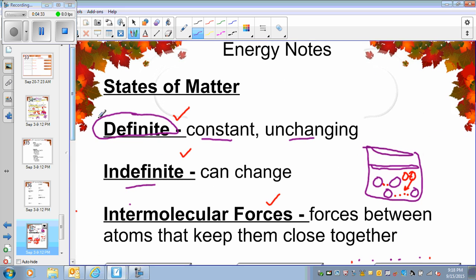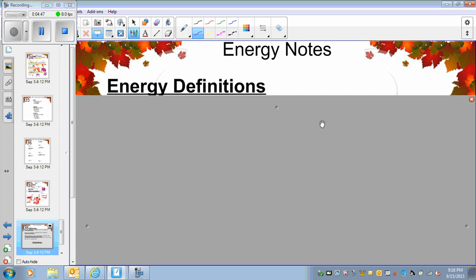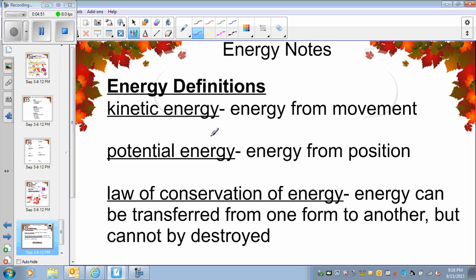What is energy? Energy is kind of the force that is holding them together, and then what is definite, indefinite, and intermolecular forces. The other thing you also know about energy is the kinetic energy and the potential energy. So let's talk about energy. First of all, energy itself. How do you define energy? Energy means ability to do some work.